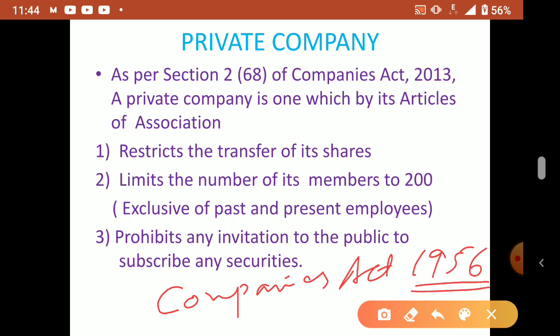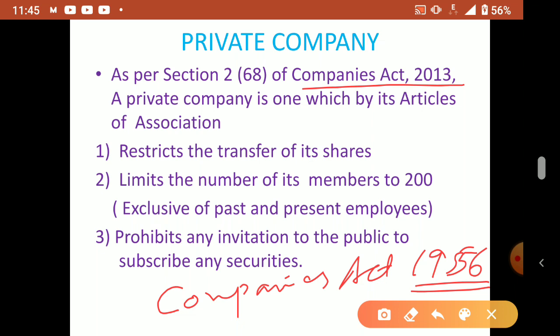But the latest amendments in the Companies Act were done in the year 2013. So the 2013 Companies Amendment Act has come and some changes they have made because our economic system has changed all through these years. After 1956, in 2013 they changed the Companies Act.